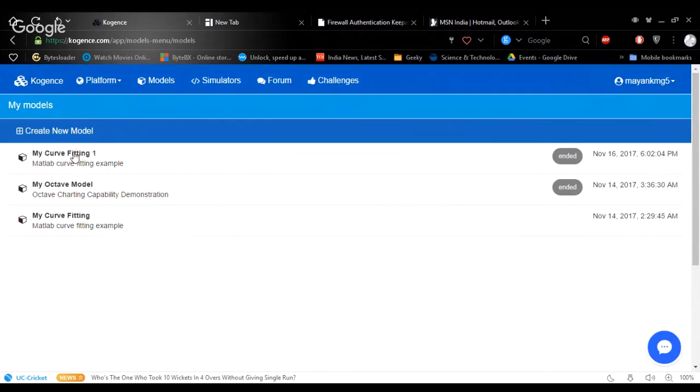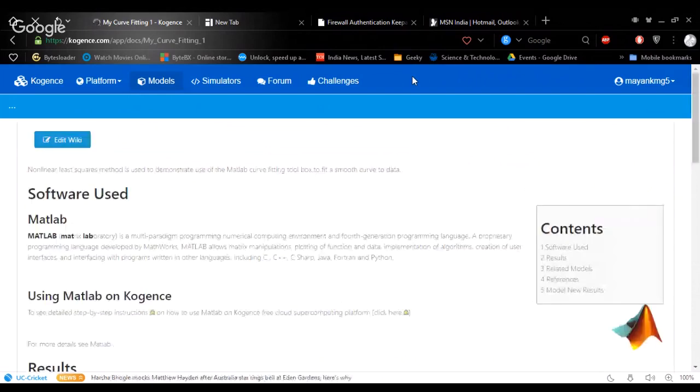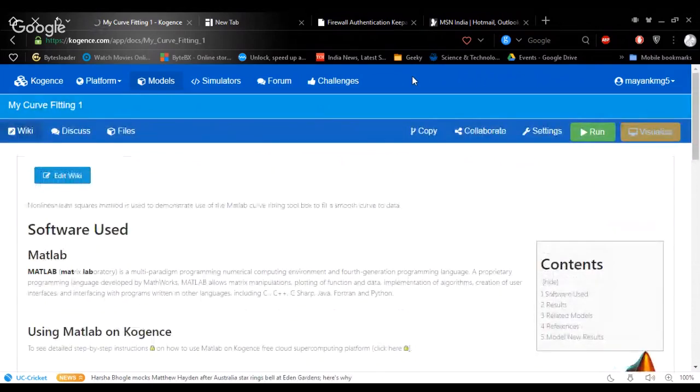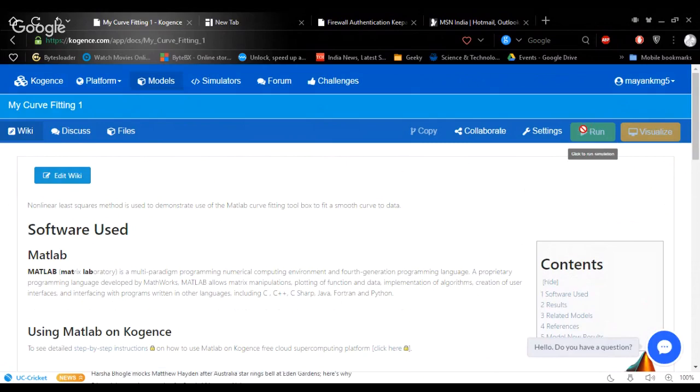As you can see, I have logged in from an ID and right now I'm doing the simulation. First opening the simulation page, and after that running the machine. After that, it will run on MATLAB. There are two tools.